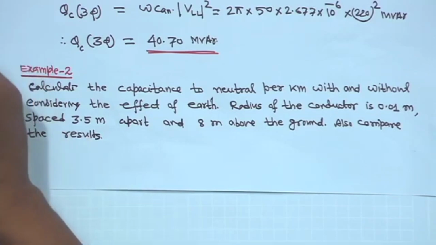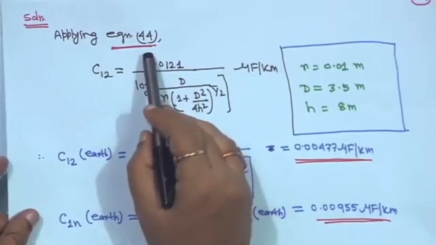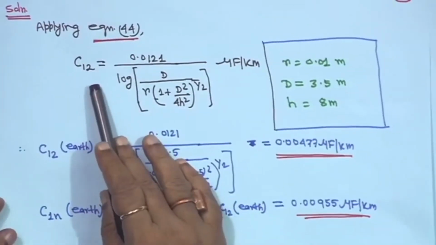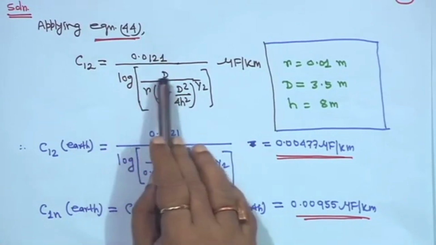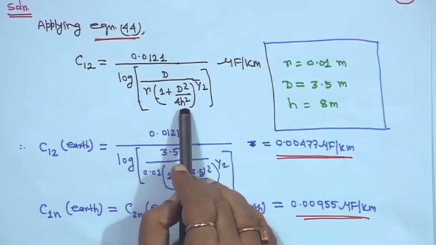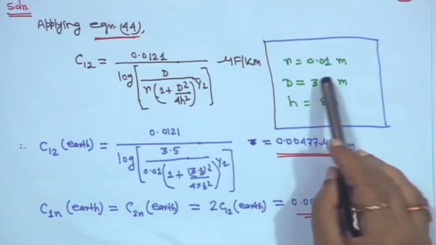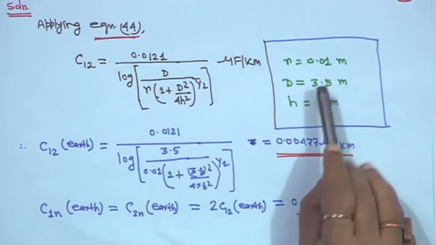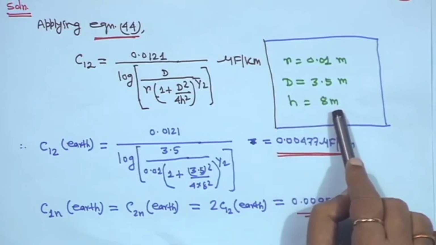So, here there is no need to draw the conductor configuration. You apply equation 44. That is, C12 is equal to 0.0121 divided by log of d upon r into (1 plus d square upon 4 h square) to the power half, microfarad per kilometer. r is given 0.01 meter, d is also given, the spacing 3.5 meter, and height 8 meter, that is the conductor height from the ground.